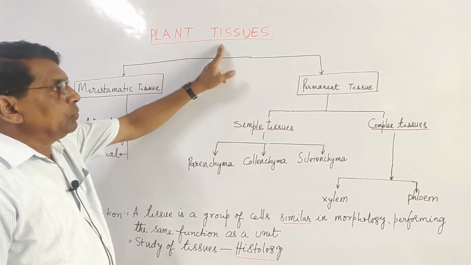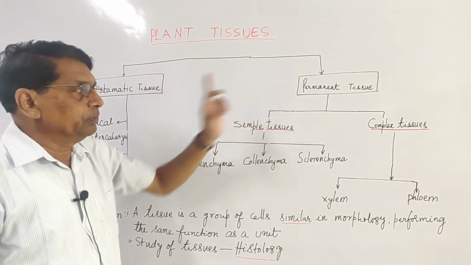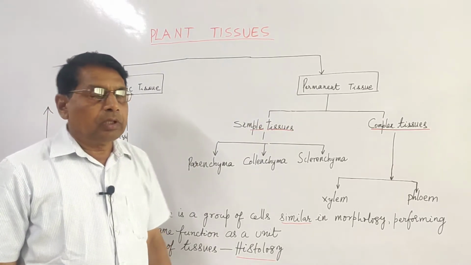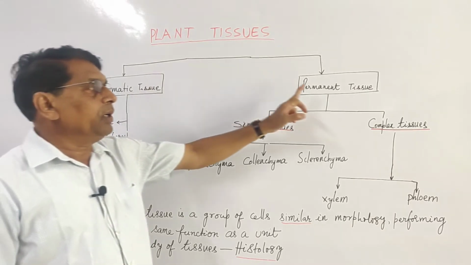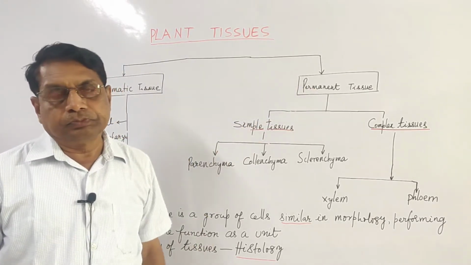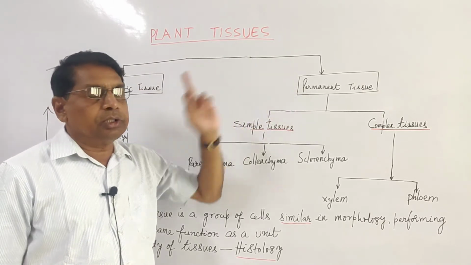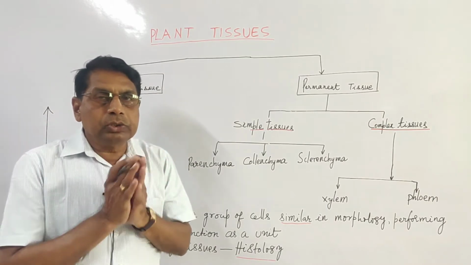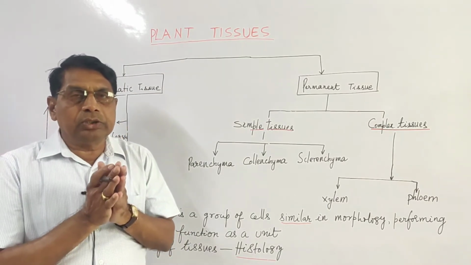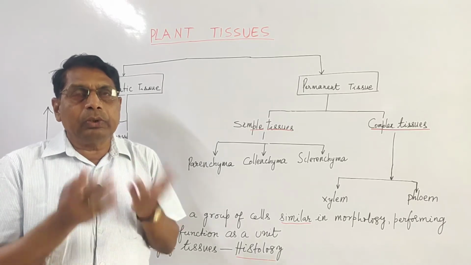Plant tissues are broadly divided into two types: meristematic tissues and permanent tissues. In the meristematic tissues, the cells retain the ability to divide.